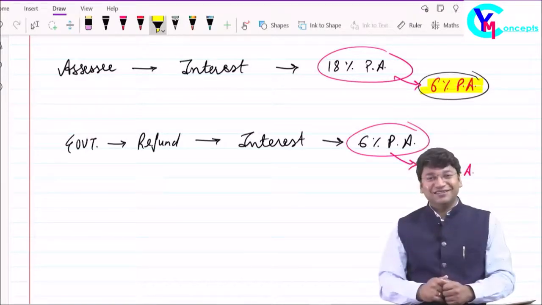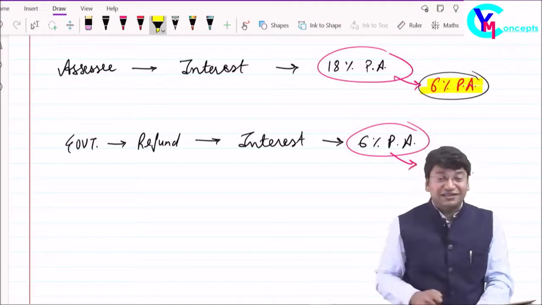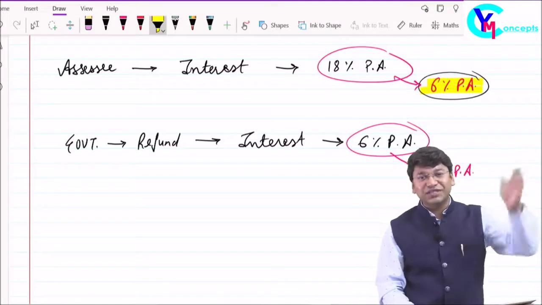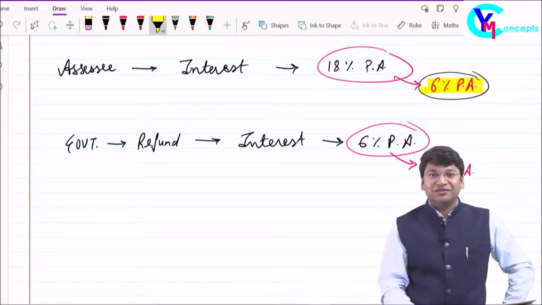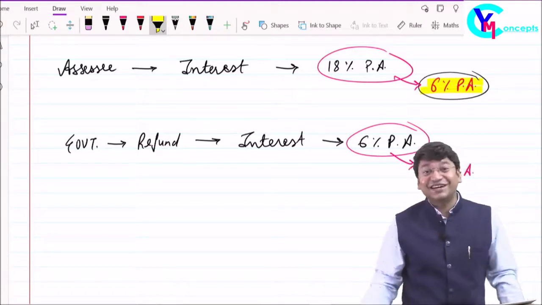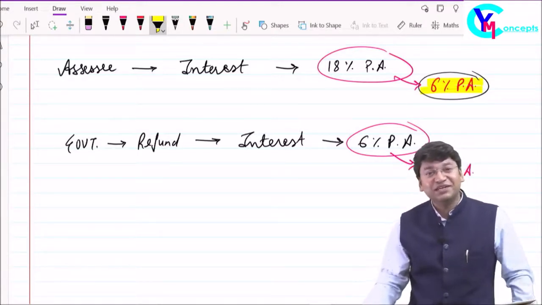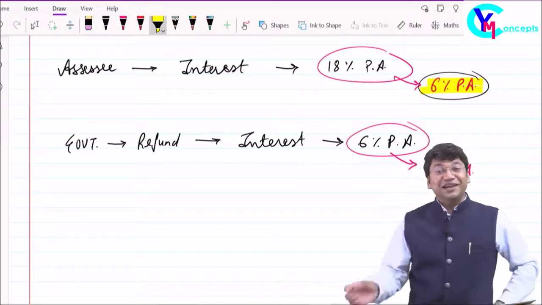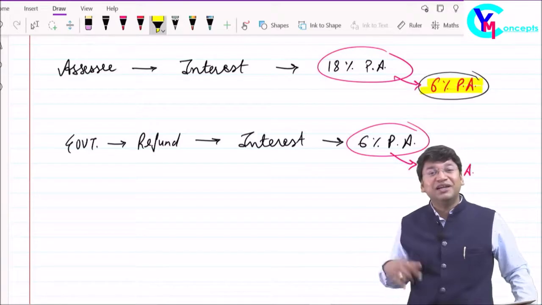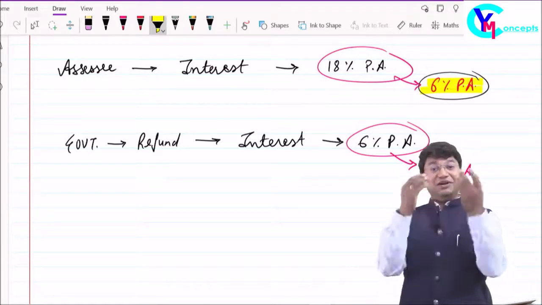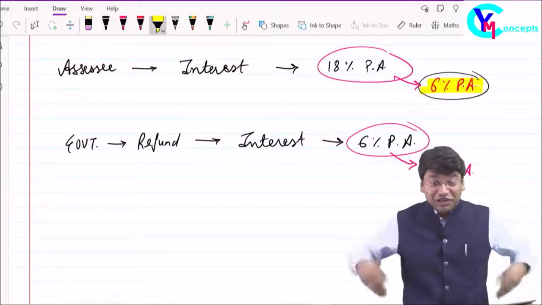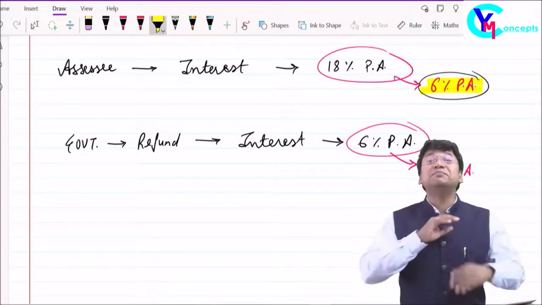If that client had taken the loan from a bank, a financial institution, or any rich person, the rate of interest would have been 15%, 18%, 20%. And here, by making delayed payment of GST to the government, he is liable to pay interest only at 6% per annum. Definitely he will opt for this scheme. Yes sir, this is very beneficial. And this rate of interest is simple interest.